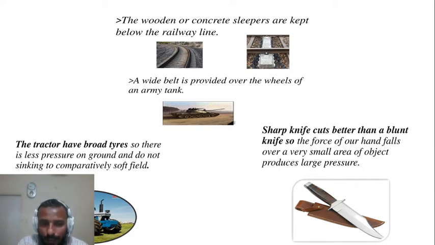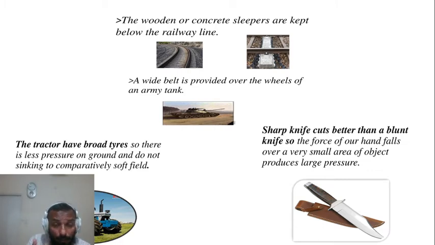So that sharp contact gives us a very small area. It means a higher pressure is applied. So smaller the area, higher the pressure. And the same is true with the top figure. Top figure, can you see here? Yeah. The wooden or concrete sleepers are kept below the railway line.